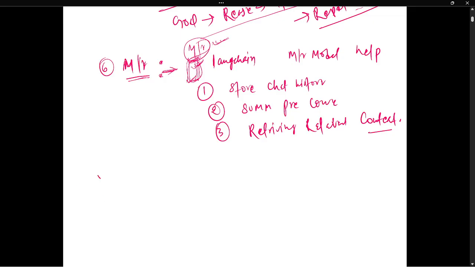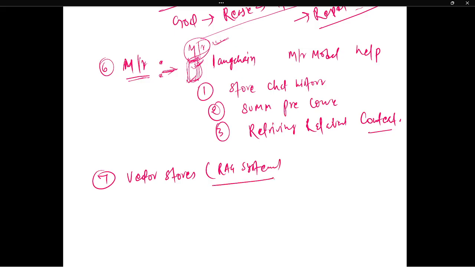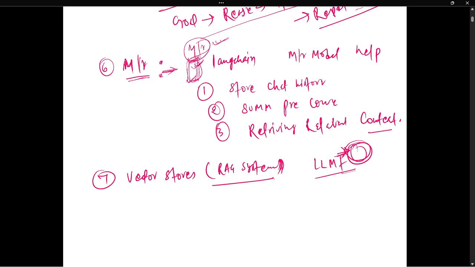Now the next, seventh, is vector store. Okay, that is a RAG system. Vector stores are basically a RAG system. I have already explained what is RAG, retrieval augmented generation. If you want to train your model on top of an LLM plus your own database, or you can say your own context of information, that is called retrieval augmented generation. So for document based question and answer, LangChain supports vector databases.